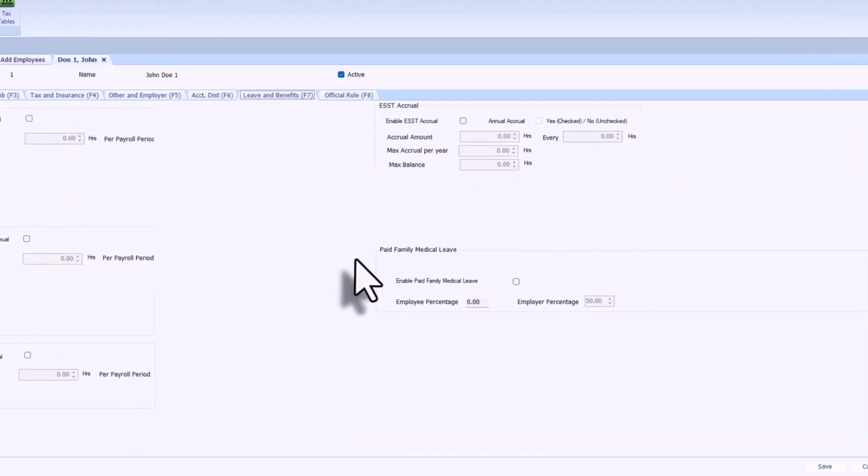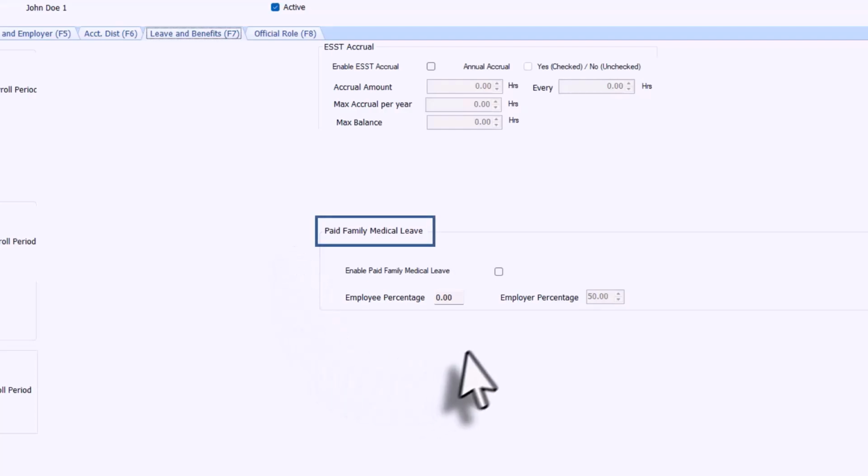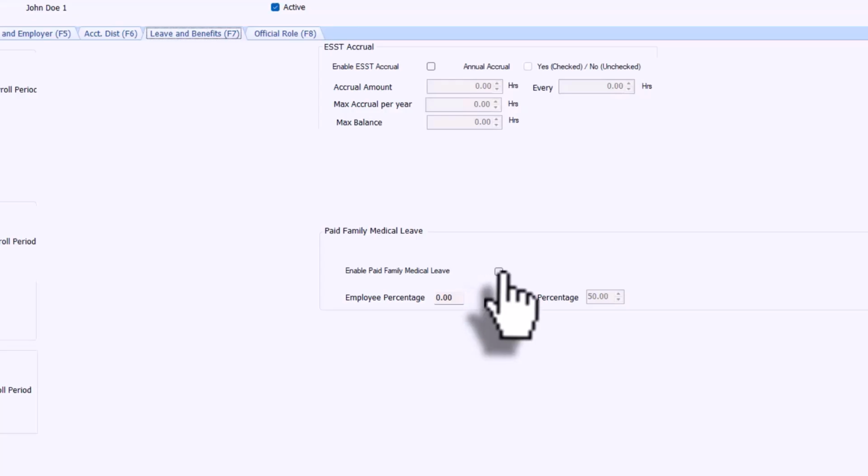You will now see a new section for paid family medical leave. To enable an employee, check the Enable Paid Family Medical Leave box. This now allows you to set the percentage the employer will be paying. With the employer percentage set, CTAS automatically calculates the employee percentage, as the percentage has to total 100%. If the employer percentage entered was 60, the default for the employee would then be 40%. The default is going to be 50-50, as the employer must always pay 50%.